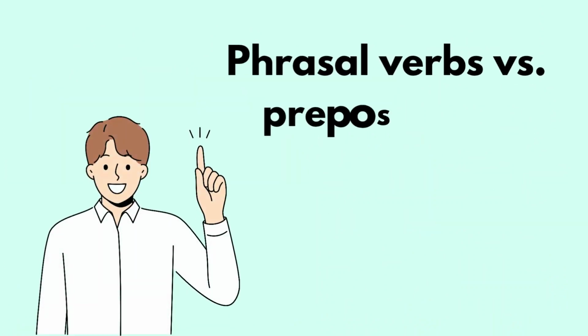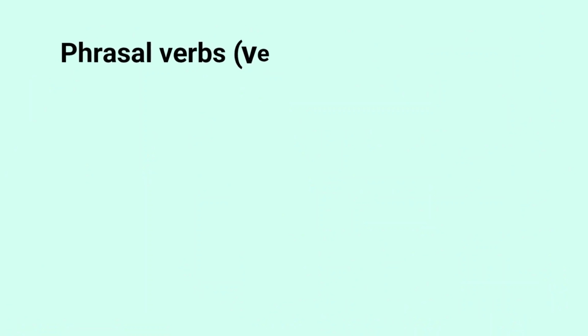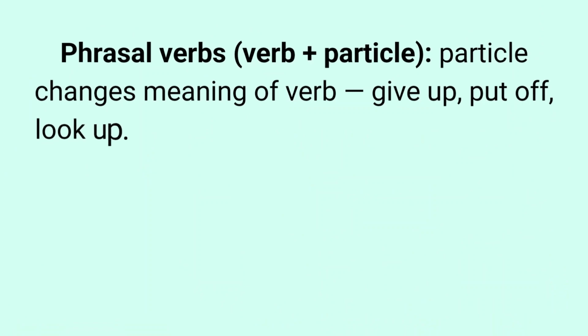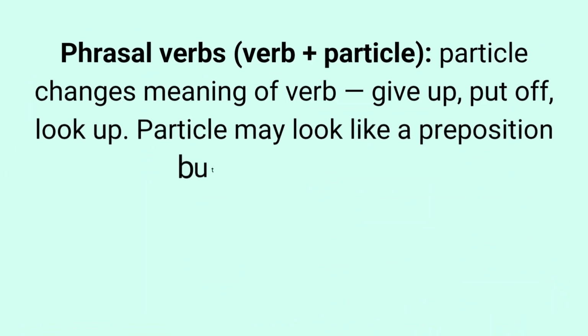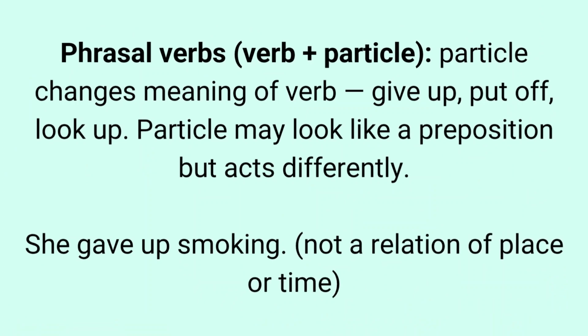Now let's discuss phrasal verbs versus prepositional verbs. Phrasal verbs: verb plus particle changes the meaning of the verb. Give up, put off, look up. The particle may look like a preposition but acts differently. Example: she gave up smoking. Not a relation of place or time.